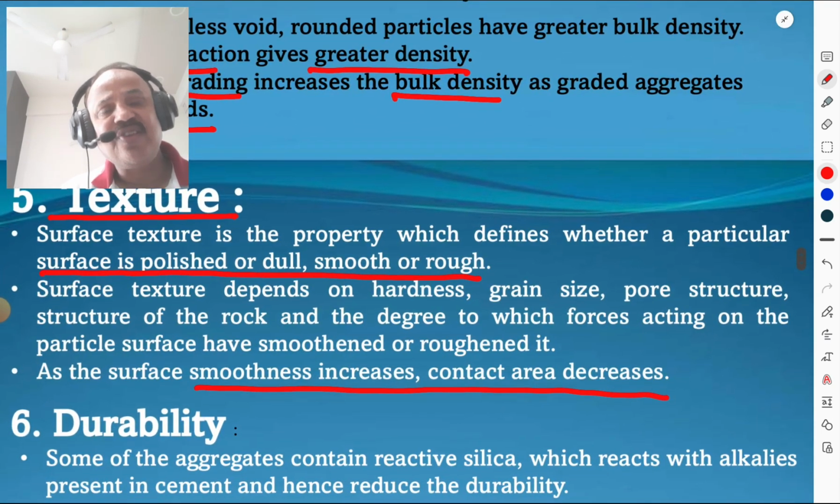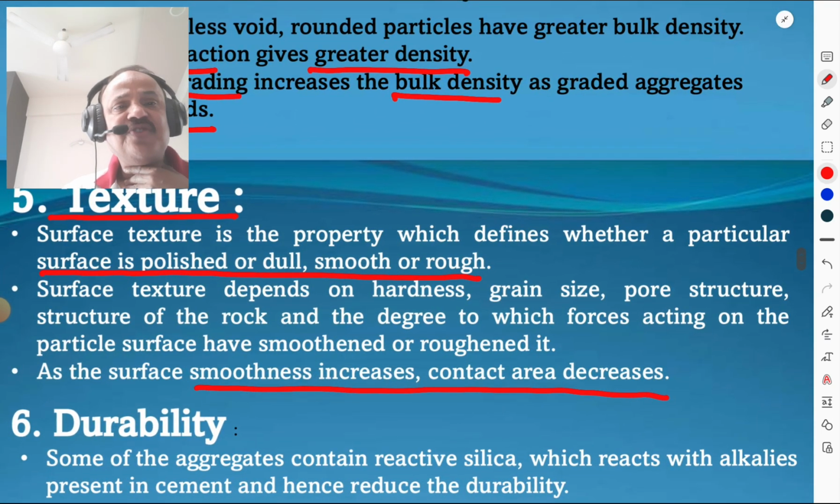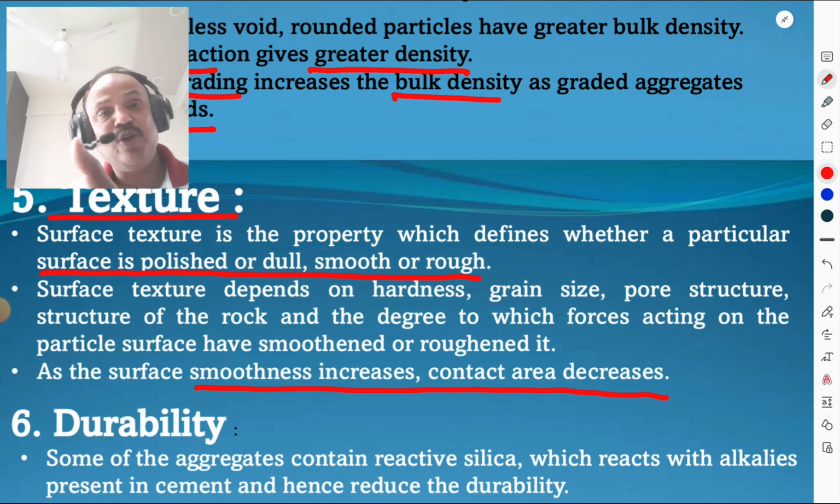Then we are going to discuss the next property, that is texture. Surface texture is the property which defines whether the particular surface is polished or dull or smooth or rough. That aggregate surface, it may be polished or dull, it may be smooth or rough. Surface texture depends on the hardness of the rock, grain size also, pore structures also, structure of rock also, and degree to which the forces acting on the particle surface have smoothened or roughened it. As the surface smoothness increases, we know that contact area decreases.